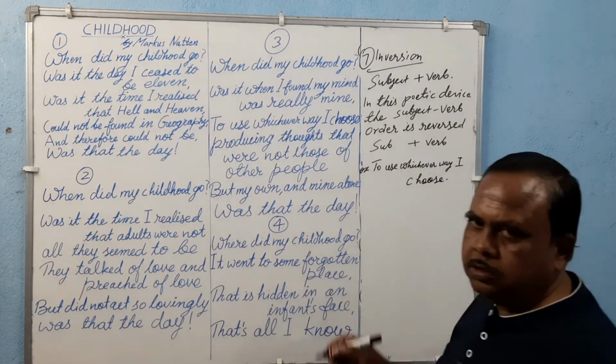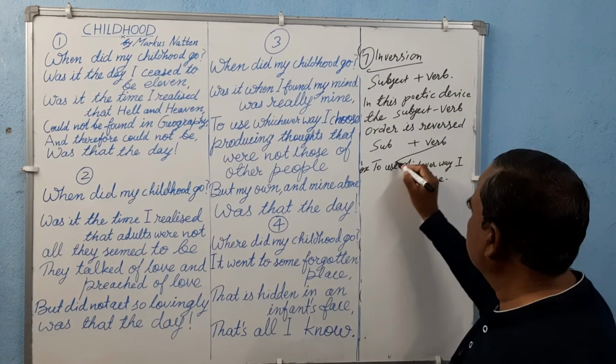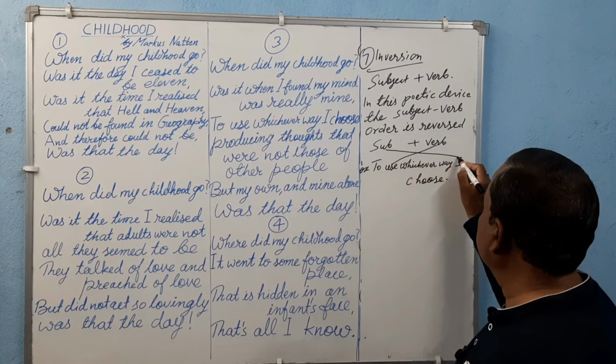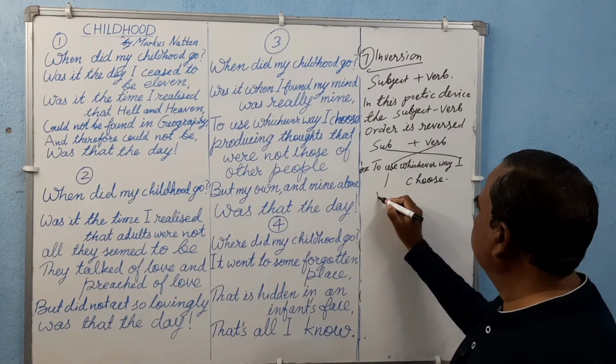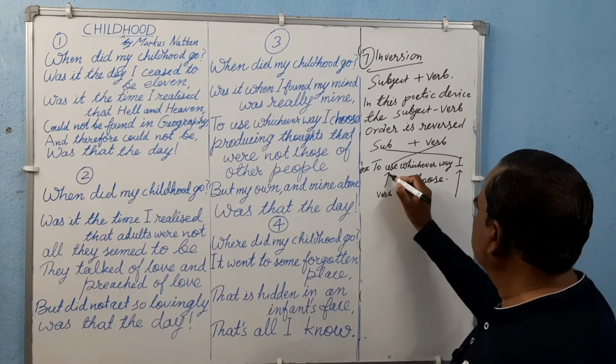Here the order of subject and verb is reversed. This comes this side and this comes this side. This is the verb and this is the subject.